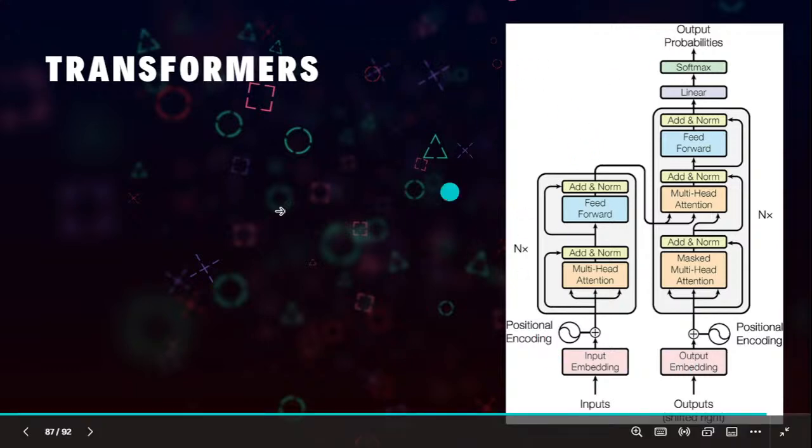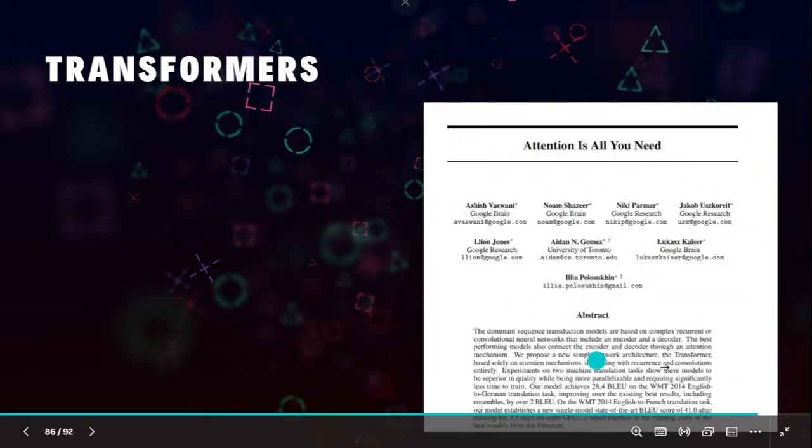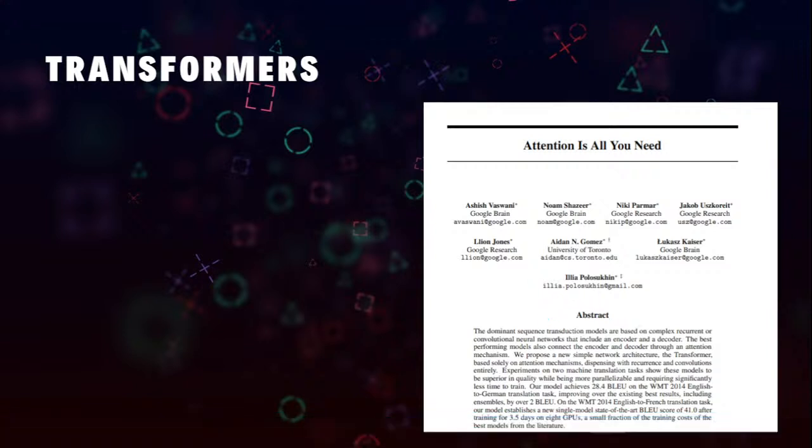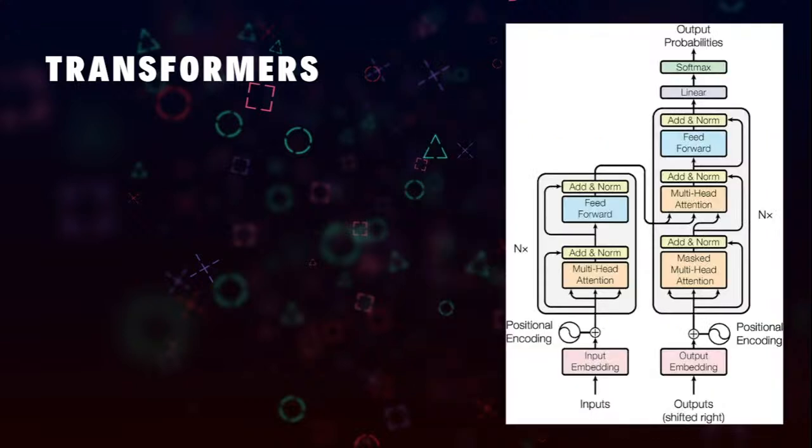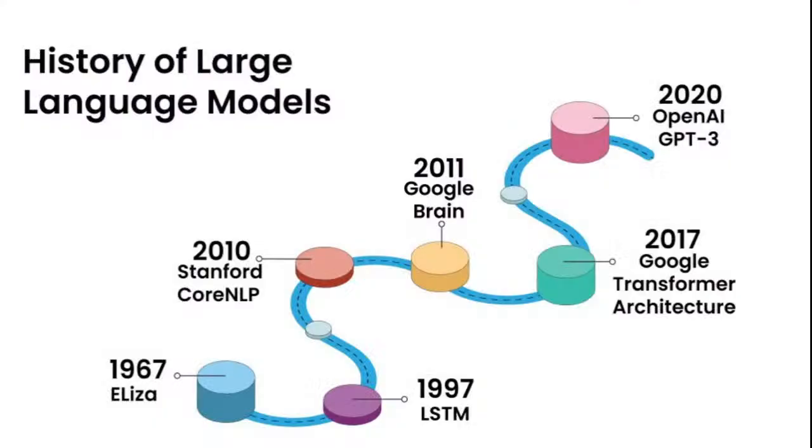So this transformer was initially introduced in this paper. They published it, and it was utilized for things like translation and all. First it was utilized for multi-language translation, and then later it improved into what we have seen as ChatGPT. So this is the history. These things are commonly called large language models.